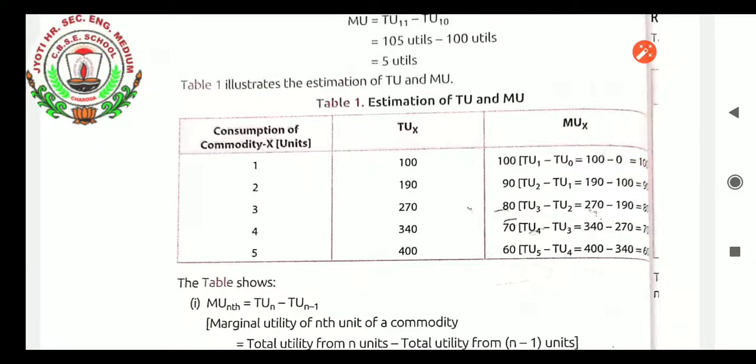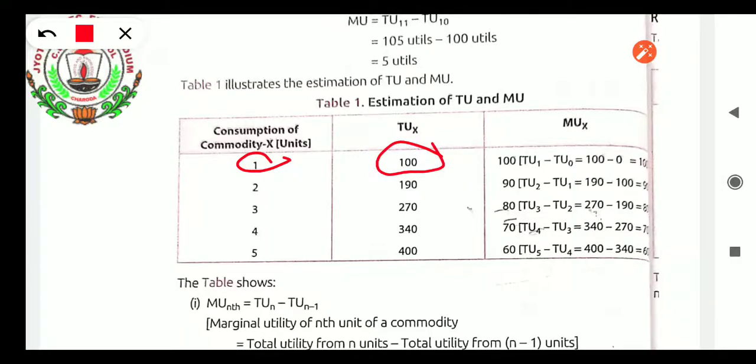Estimation of TU and MU, students, by this formula you can see there. Consumption of commodity X units, TUX, MUX. One by one when we calculate, you will understand more clearly. Let us see. When we consume the first unit, how many units are we consuming? 1 unit. Total utility derived from 1 unit of consumption is 100.